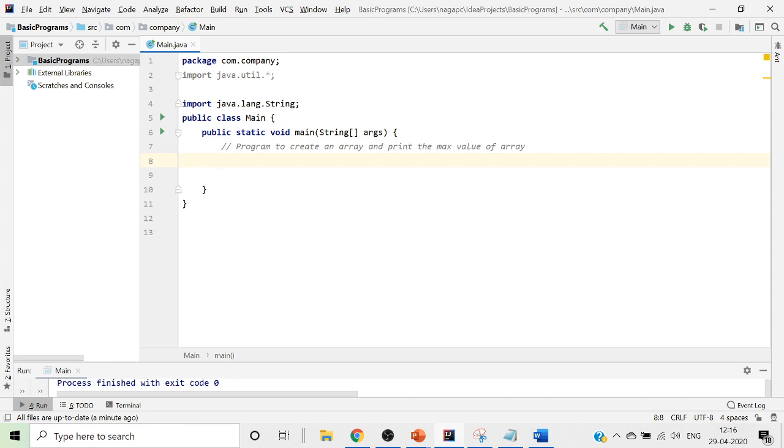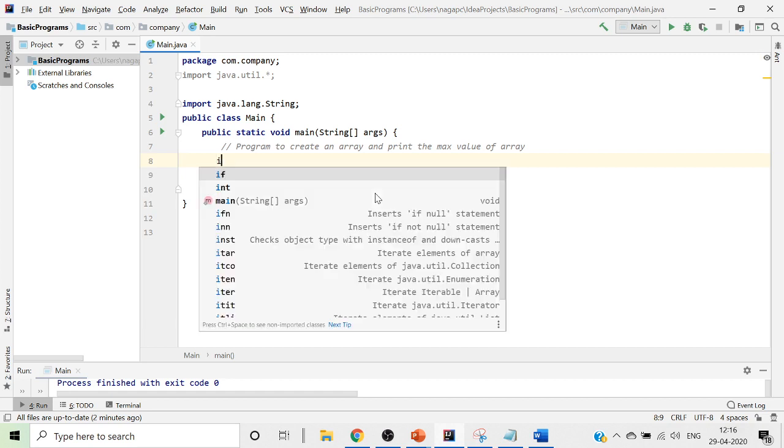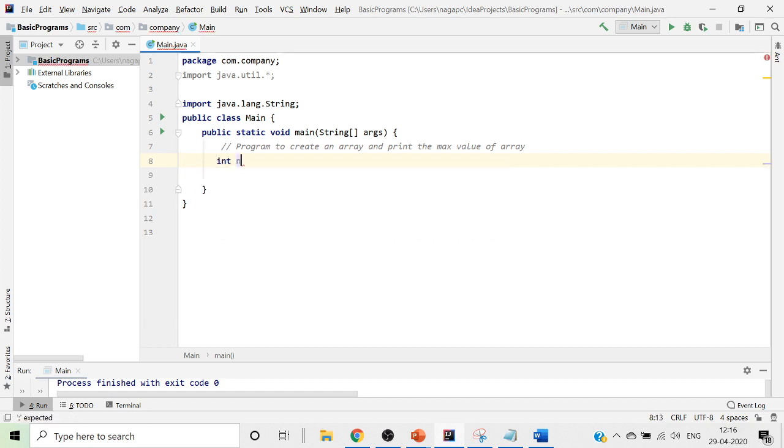In order to fetch the values, we have an inbuilt method called sort. We can use this inbuilt method to sort an array in ascending or descending order to get the maximum value. I just want to accept an array dynamically, so to accept that I'll take the length int n.